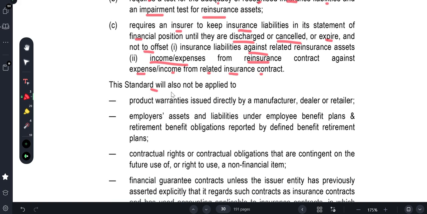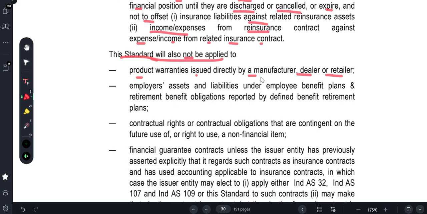The standard will also not be applied to product warranties issued directly by the manufacturer, dealers, and retailers. So this insurance contract standard does not apply to product warranties issued by a manufacturer, dealer, or retailer. A 2 years warranty or 3 years warranty on the product we give is not insurance. Ind AS 104 does not apply to them.